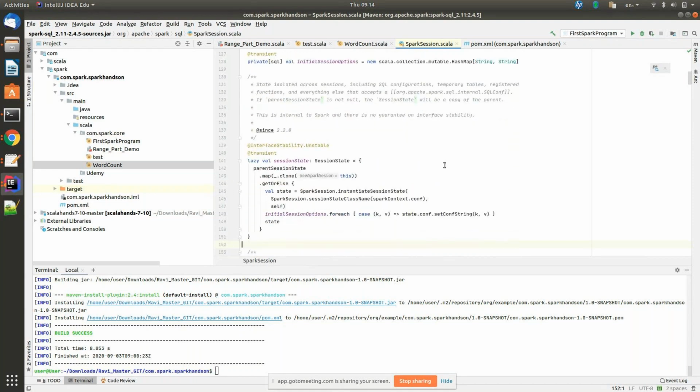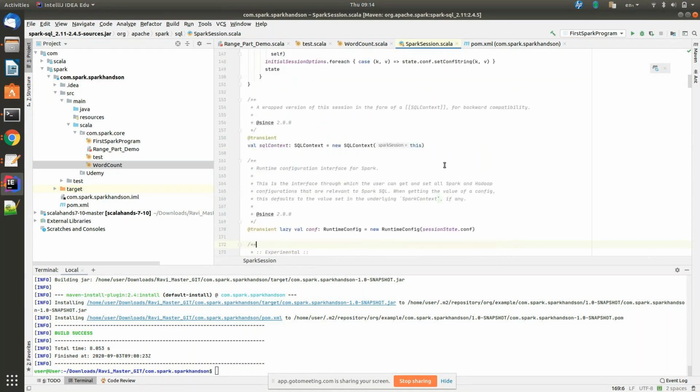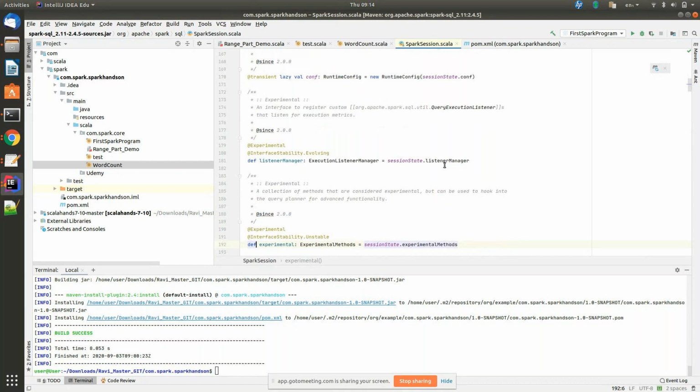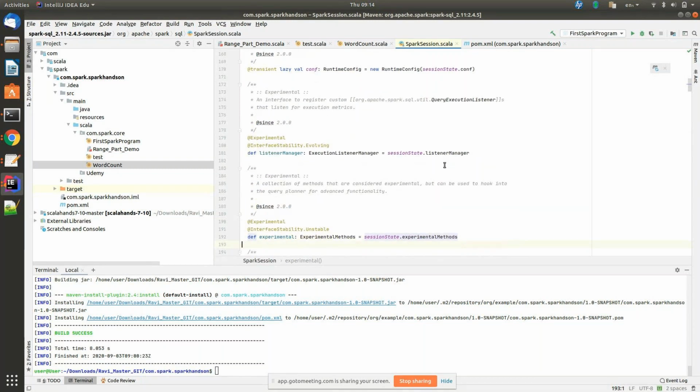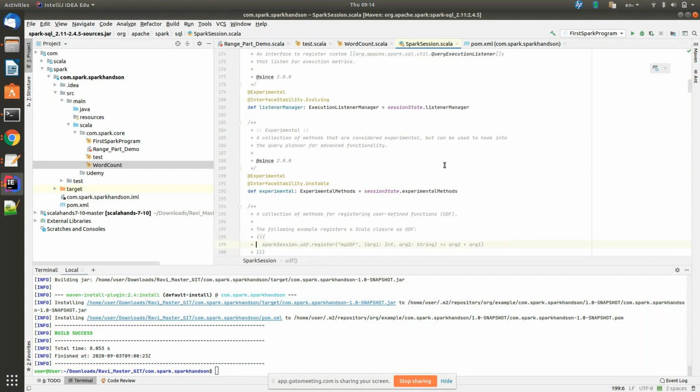Okay, what will happen when you create a Spark session? SQL context. Look at this. How to create SQL context. Yeah, these are all you can go through later in your free time. Okay, this is how we'll create a Spark session with a configuration. This is how we'll do the Spark submit. Try to remember this. If you guys have any questions, please ask me.